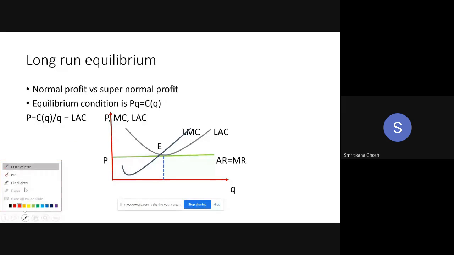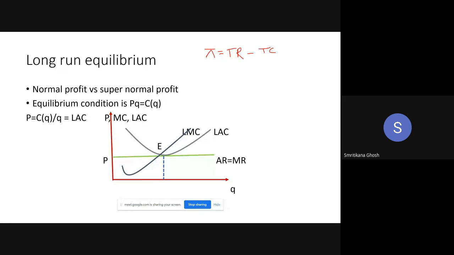Generally we write profit as pi, equal to total revenue, that is P into Q, where P may be dependent on Q or may be fixed, minus total cost, C as a function of Q. So this is the profit that we know.